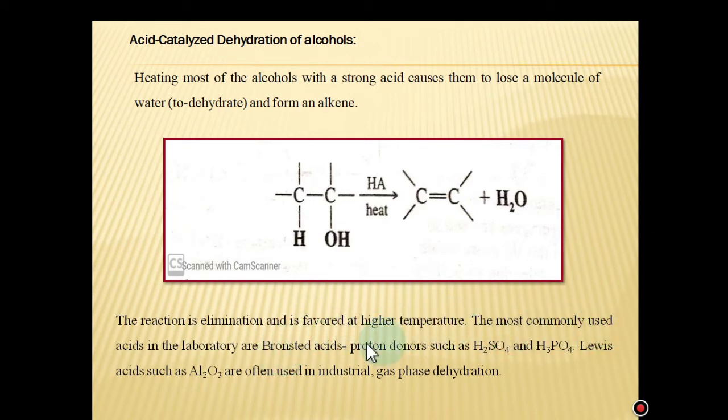The most commonly used acids in the laboratory are Bronsted acids. These are the proton donors such as sulfuric acid or phosphoric acid. Also, Lewis acids such as alumina are often used in industrial gas phase dehydration of alcohols.